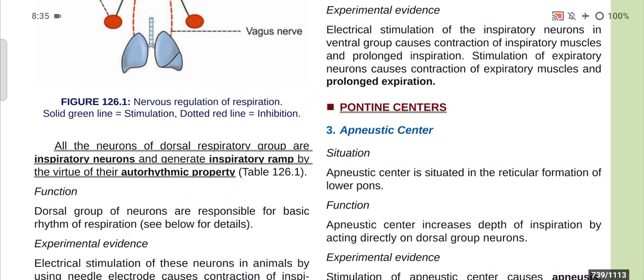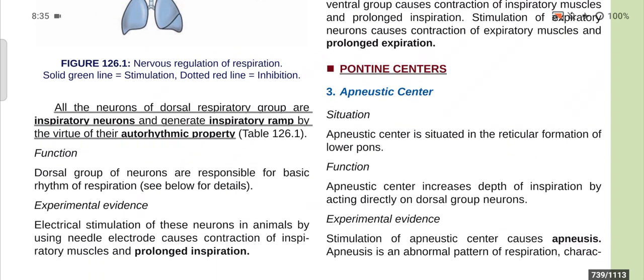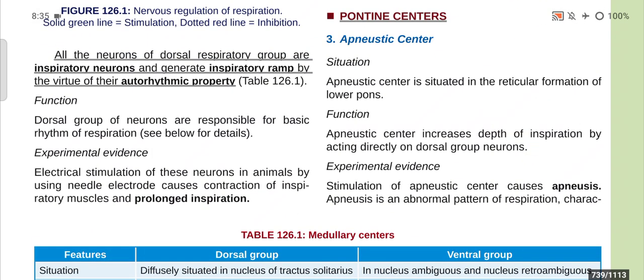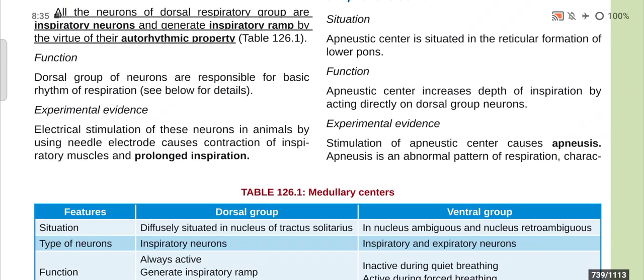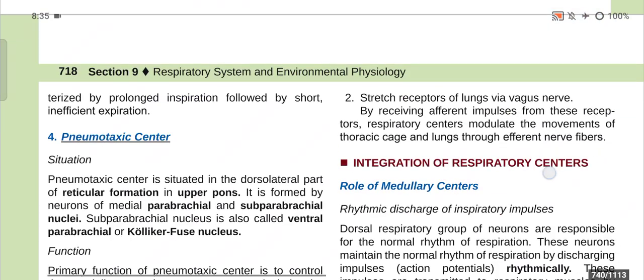Now, the pontine centers. The first one is the apneustic center, which is situated in the reticular formation of the lower pons, and its function is to increase the depth of inspiration by acting directly on the dorsal group of neurons. Some experimental evidences: stimulation of the apneustic center causes apneusis, and apneusis is an abnormal pattern of respiration characterized by prolonged inspiration followed by short, insufficient expiration.